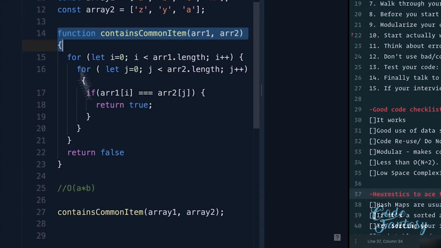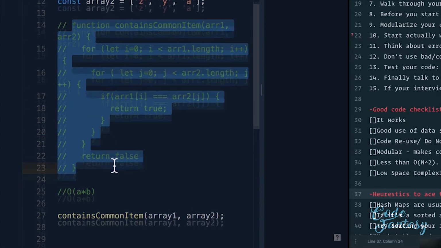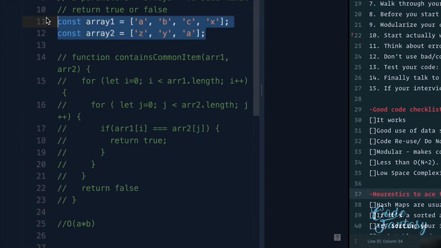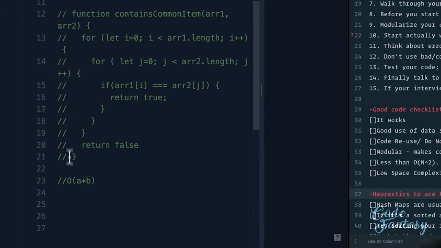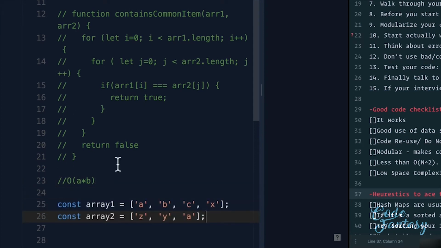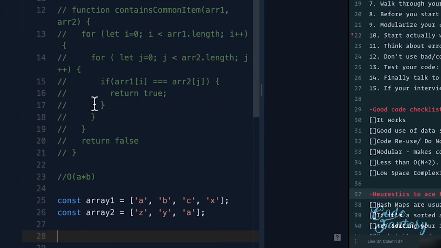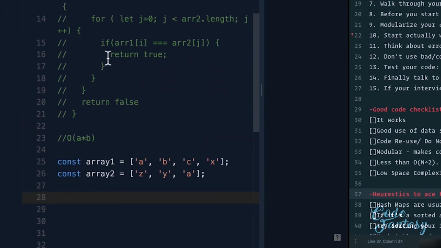I'm going to comment this out for now and scroll all the way to the bottom, and we don't need this anymore, and try a different solution. I'm going to bring the array down here just so we can see it. Now, before we start actually coding, let's think about what steps we want to take. Well, what if we had a function that takes the first array, so let's say array 1 is going to be converted to an object.